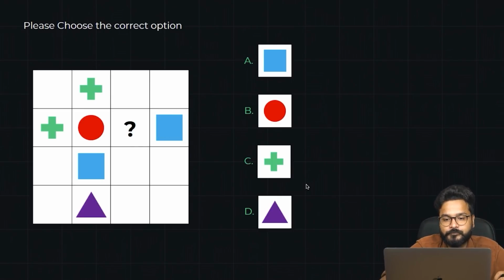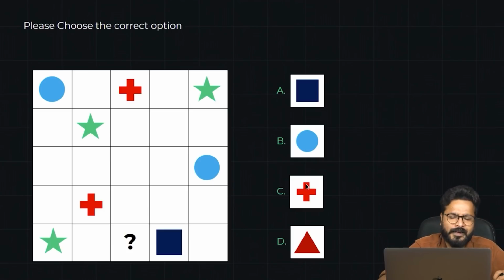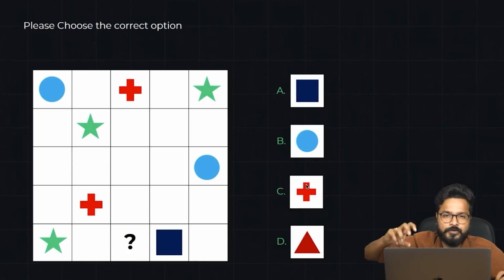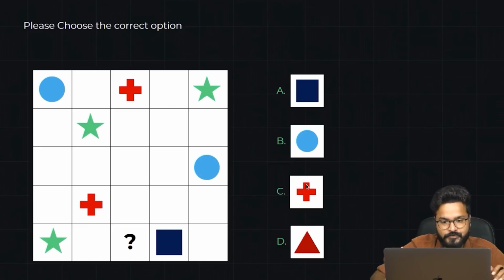Right? Again, moving to the level 2 questions. So guys, there will be level 1, 2, 3, 4 and 5 questions. In this video, we'll be going till level 2, level 3 questions, not level 4 and 5 questions.